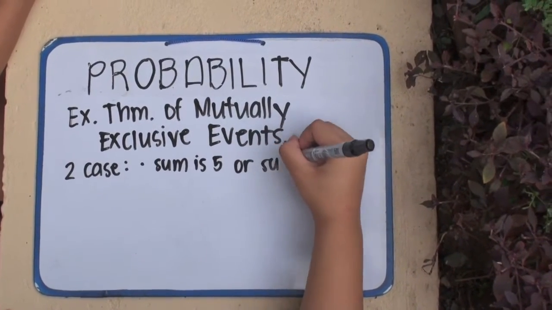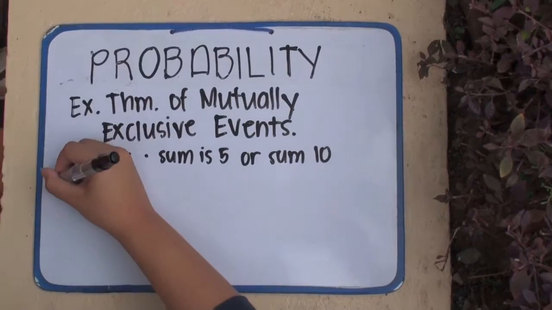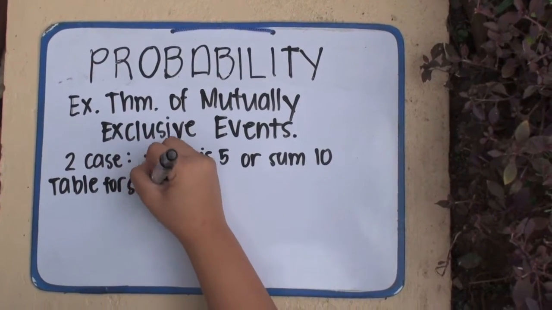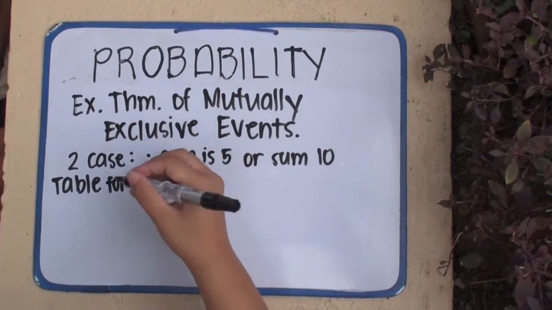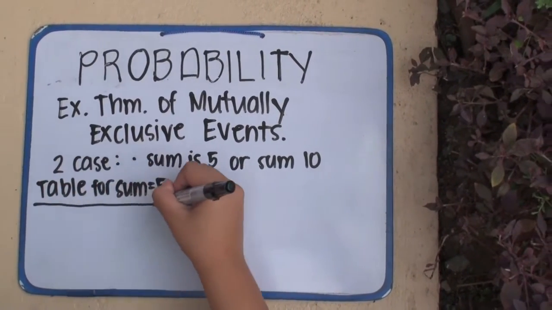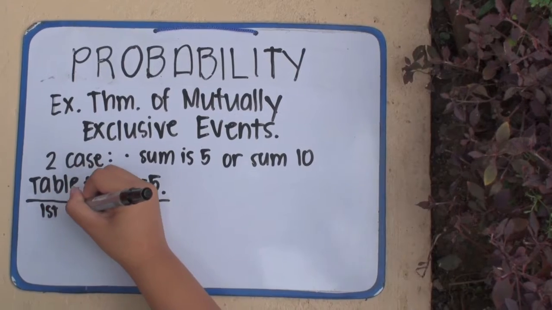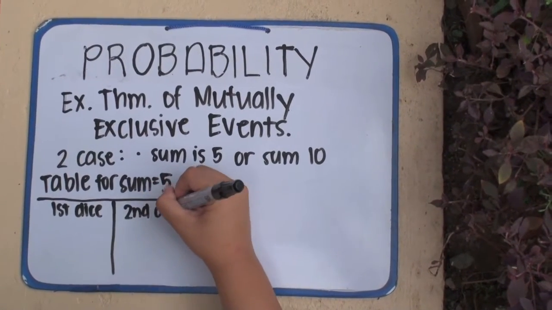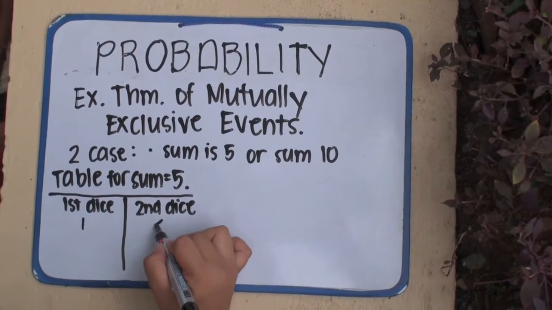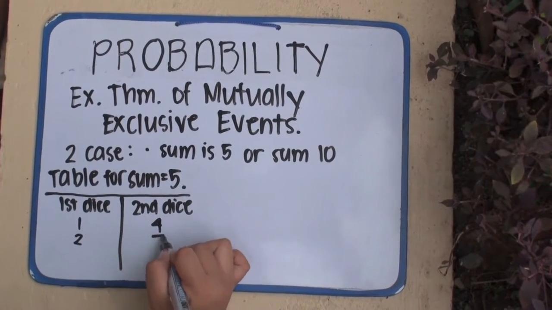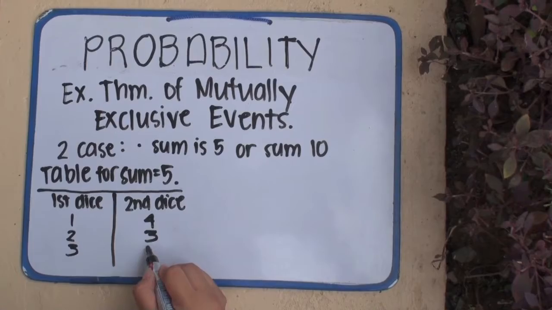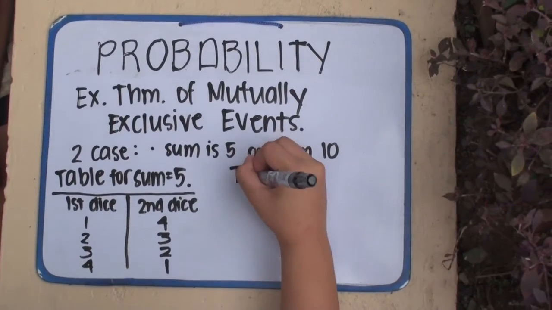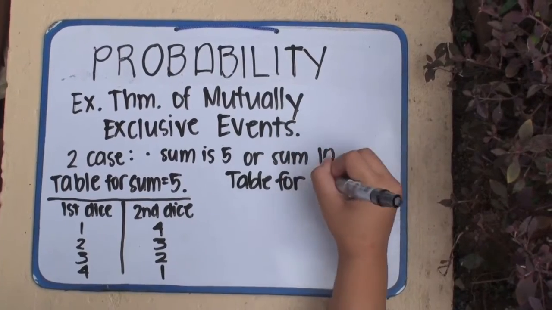Because the maximum sum of two dice is 12, let us create two tables for any two events E1 and E2, each with two columns with headings first die and second die. In the first table, if the sum is 5, the possibilities are 1-4 and 4-1; because addition is commutative, the probability of E2 is 2-3 and 3-2, for the intersection of E1 and E2.